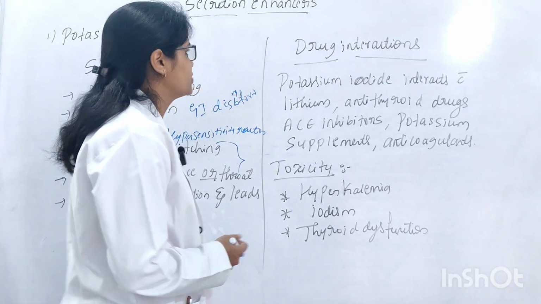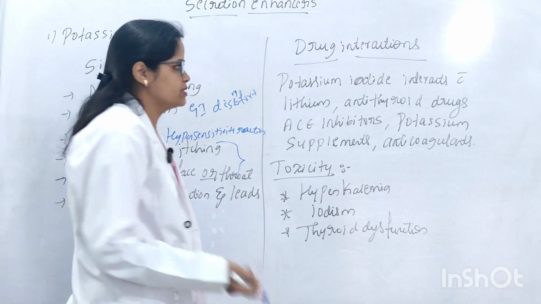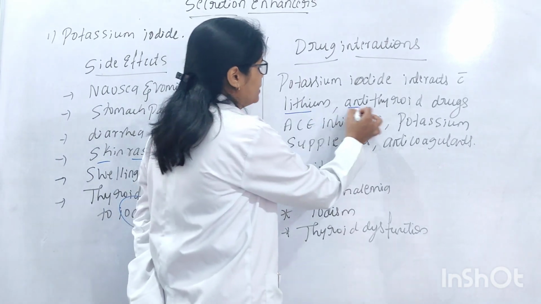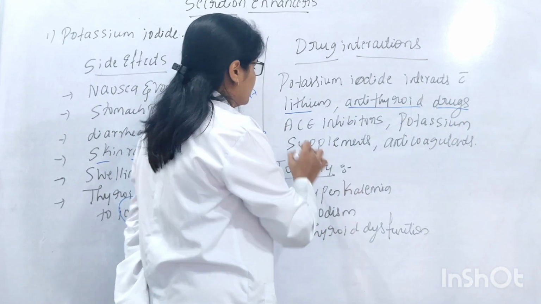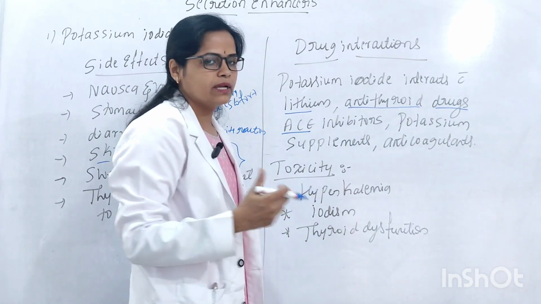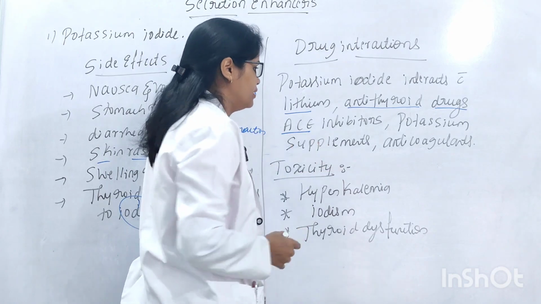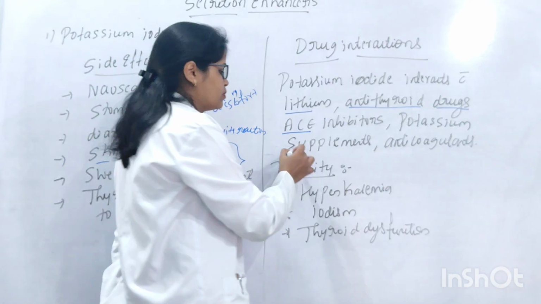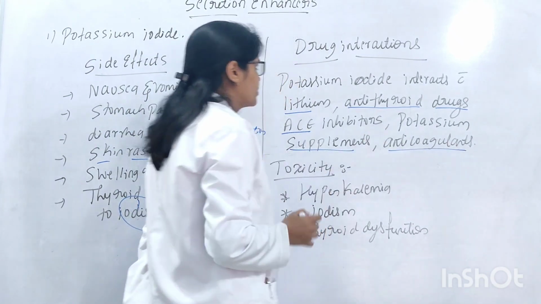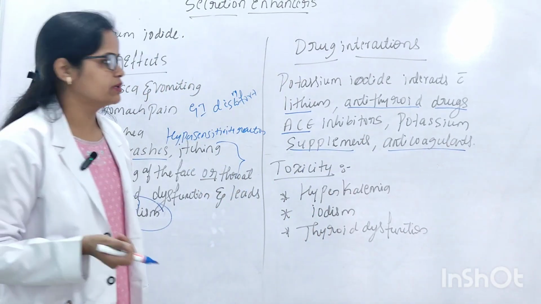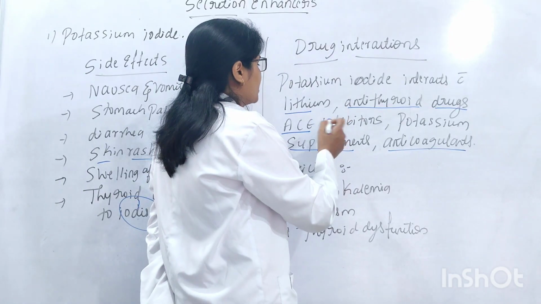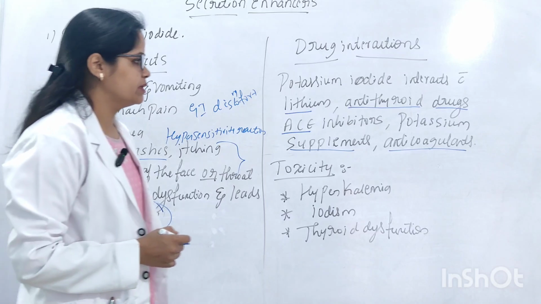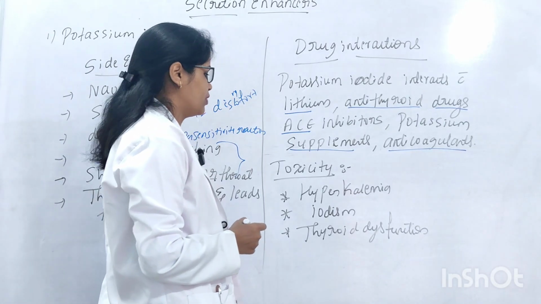Next is drug interactions. Here these drugs interact with lithium, anti-thyroid drugs, angiotensin converting enzyme inhibitors, potassium supplements and anticoagulants. ACE inhibitors are nothing but angiotensin converting enzyme inhibitors. These drugs are used in combination with other drugs. Those are lithium, anti-thyroid drugs, ACE inhibitors, potassium supplements and anticoagulants.